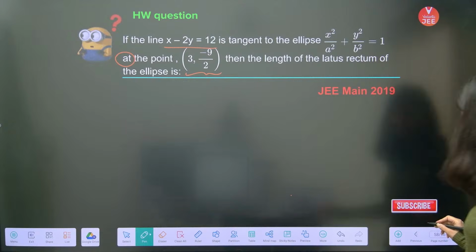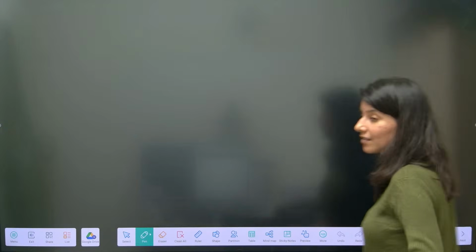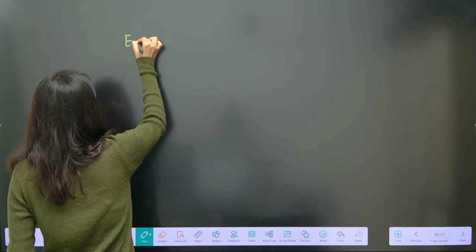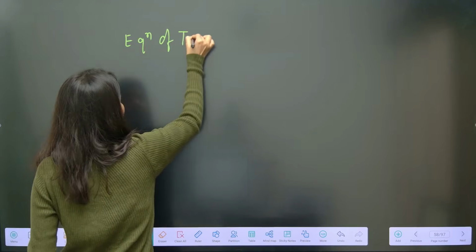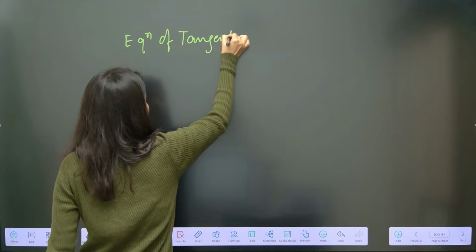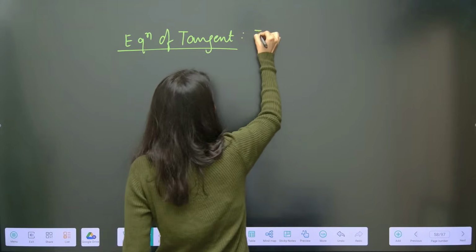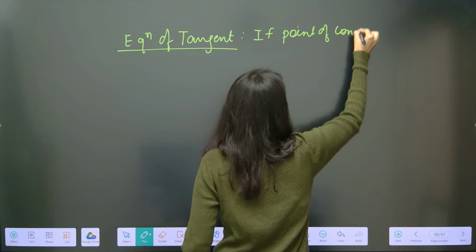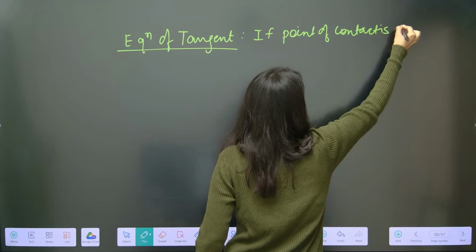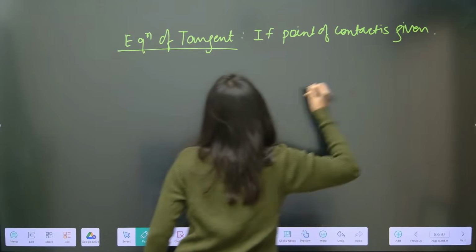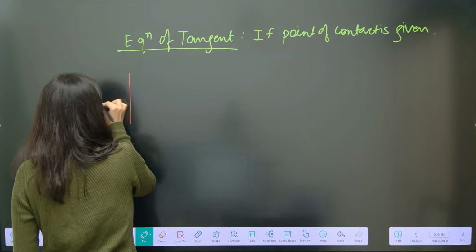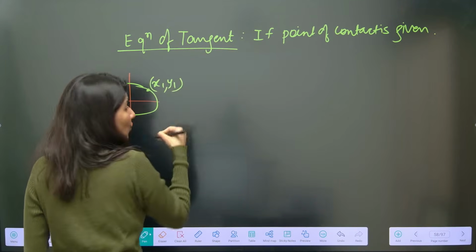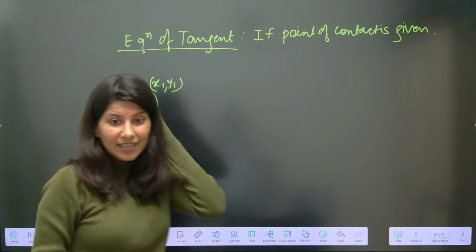Okay, so let me just tell you the alternative, but before that, let me just remind you. Do you remember the equation of tangent if the point of contact is given? Suppose you are having any conic, okay? So for the time being, let me call it an ellipse. This is x1, y1. If you have a point of contact, then can anybody tell me in the chat box?